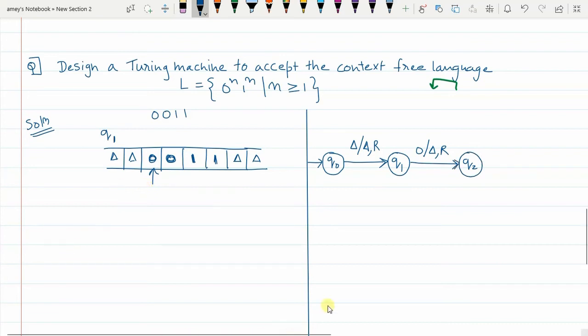So in Q1, when 0 is encountered, I replace 0 with delta, and the pointer moves one place to the right.